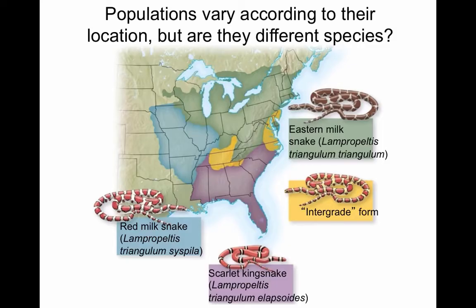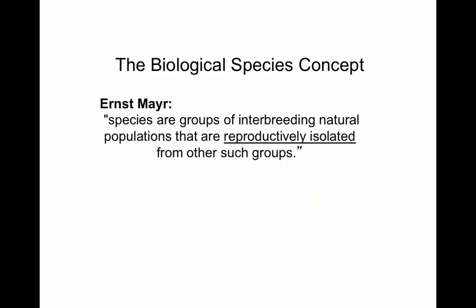It's the same thing you can ask about dogs. A Chihuahua is very different from a golden retriever, yet we call them the same species even though they look very different. So morphology alone is not enough to tell us whether two organisms belong to the same species or not. And what constitutes a species has been a debate for a long time in biology, and it's a very important definition in order to understand the processes of evolution.